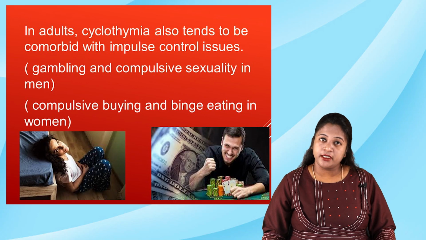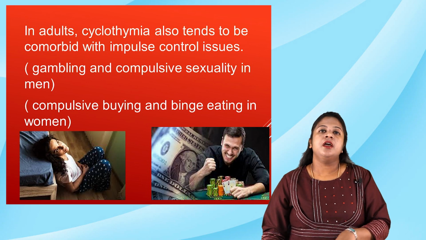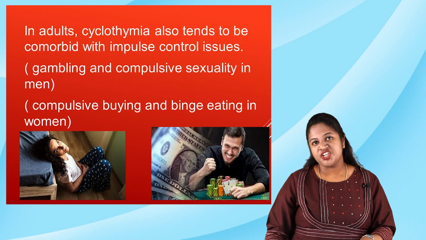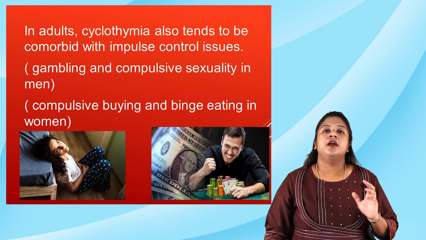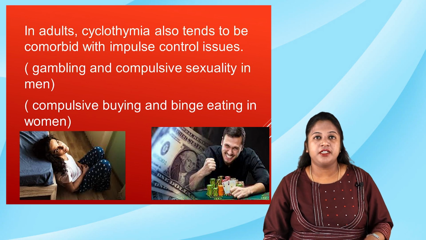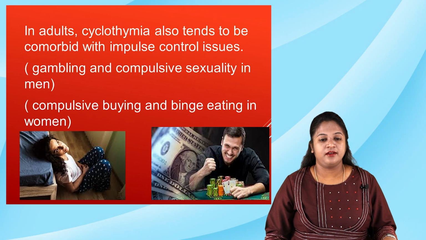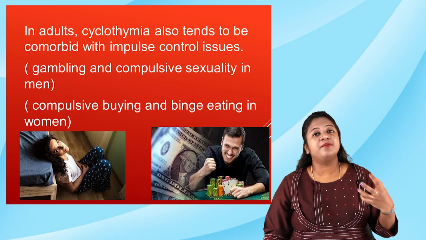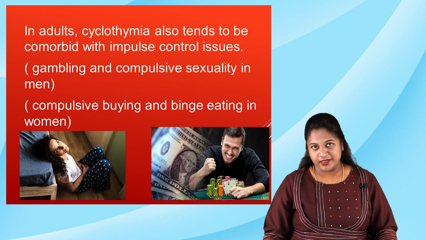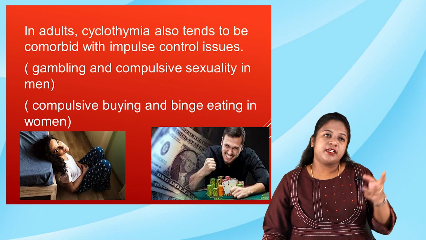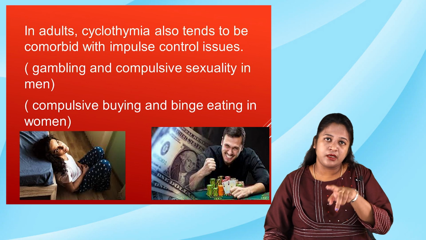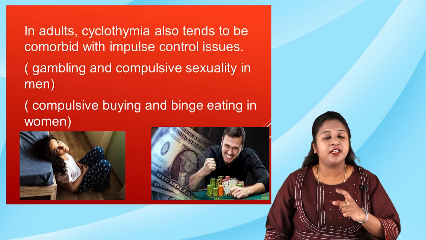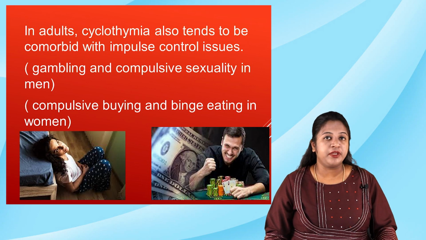In adults, cyclothymia can be comorbid especially with impulse control disorders, that is gambling and compulsive sexuality in men, and compulsive buying sprees and binge eating in women. So you can note that a person with cyclothymia can also have comorbid impulse control disorders even in the adult group of the population.